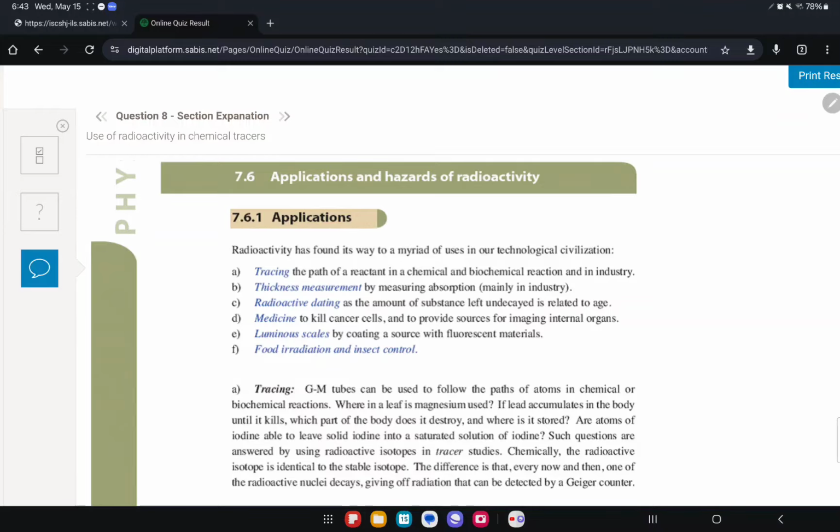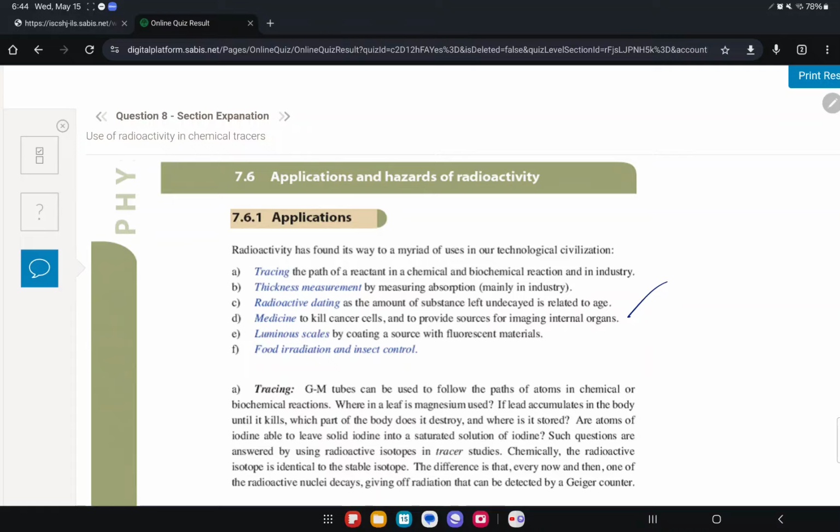Okay, and then one more, medicine to kill cancer cells. Sometimes when people have cancer, they can't remove the tumor using surgery. So what they do is they bombard it with radiation. They use radiation, and the radiation will kill those cancer cells and those tumors.